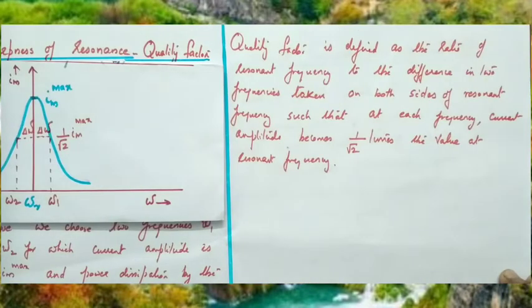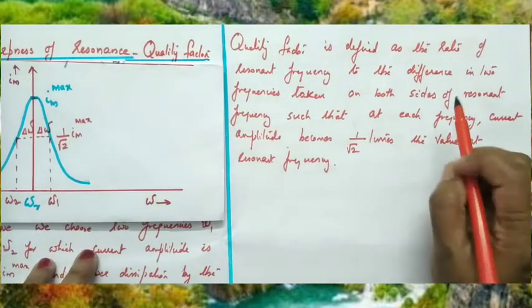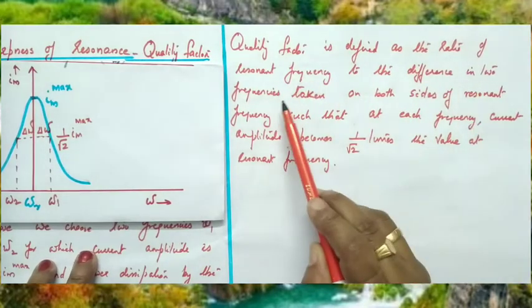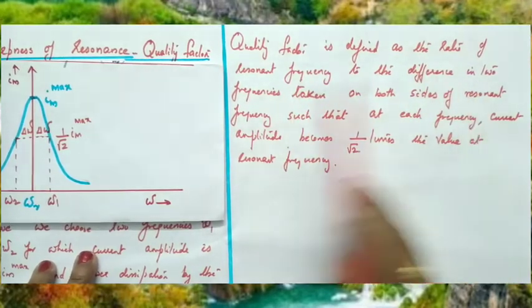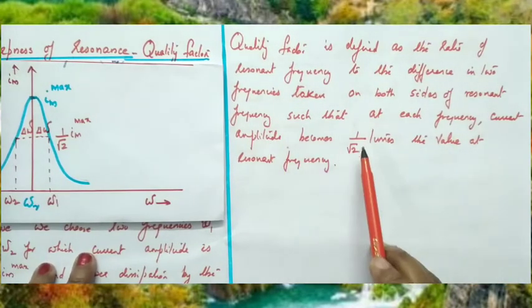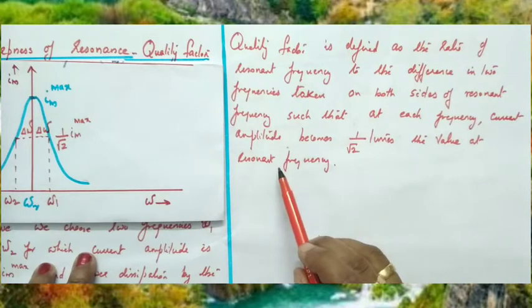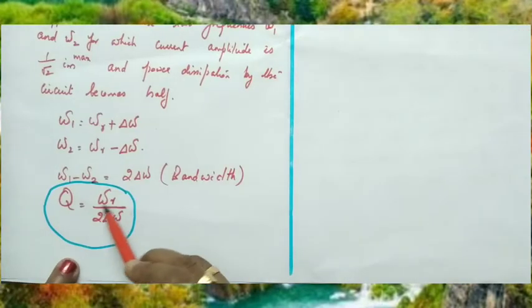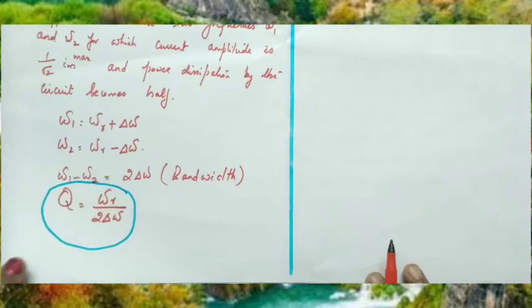So, sharpness of resonance, which is measured by quality factor, is defined as the ratio of resonant frequency to the difference in two frequencies taken on both sides of the resonant frequency, such that at each frequency current amplitude is 1 by root 2 times the value at resonant frequency. Now we can derive the formula for this 2 delta omega, which is the bandwidth.